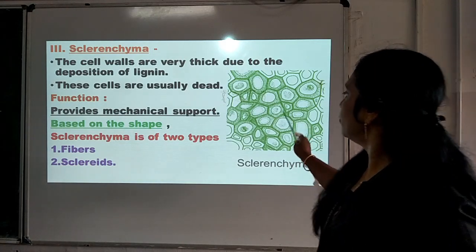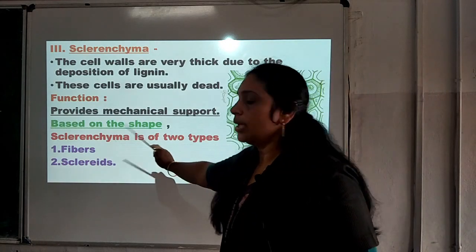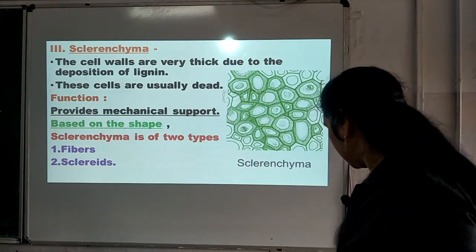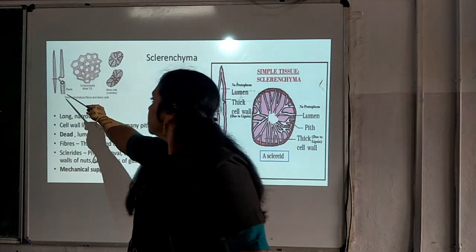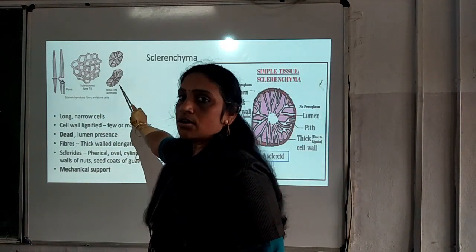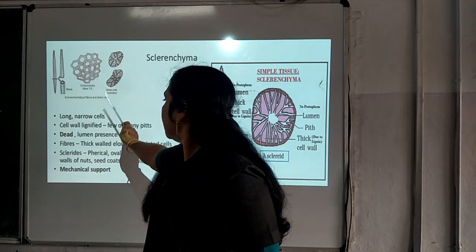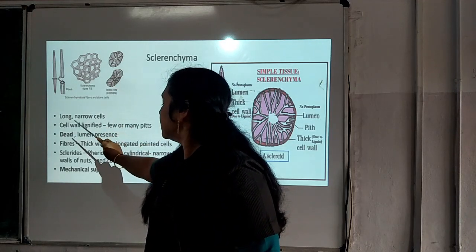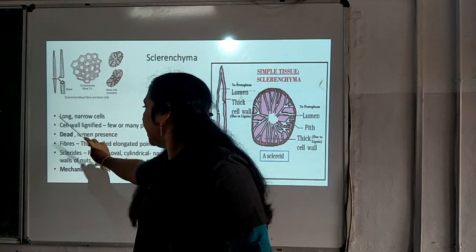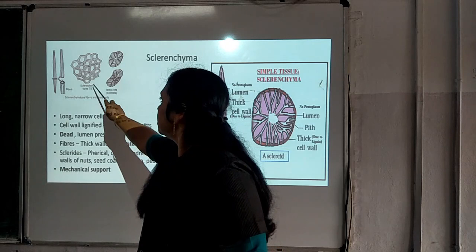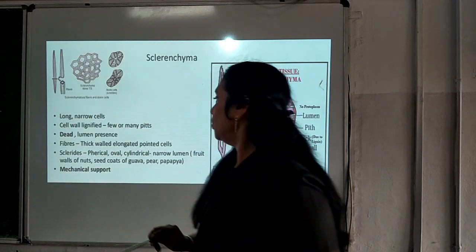You can see it is very thick due to the deposition of lignin, and it is of two types, fibers and sclereids. And you can see here the fibers, and this is the sclereids, or we can say sclerosis or stone cells, and here it is said as long narrow cells, cell wall lignified and dead, lumen present. Lumen means these spaces which are present here.